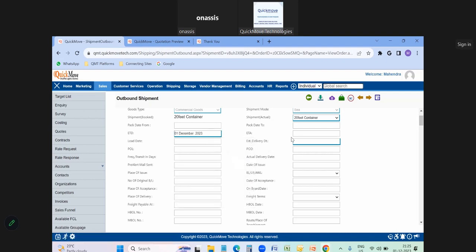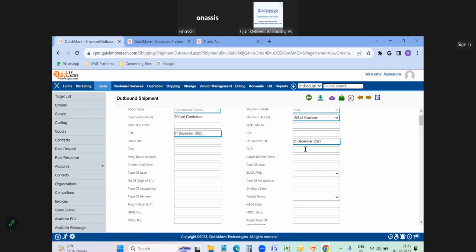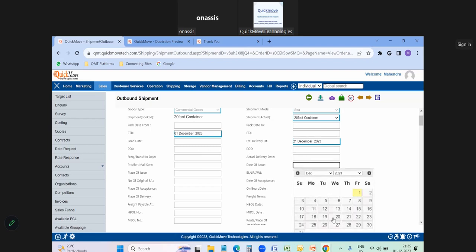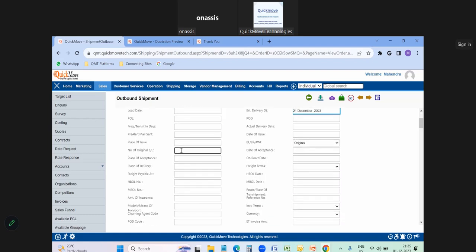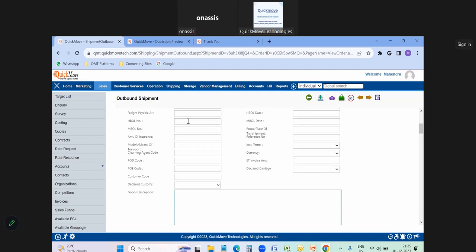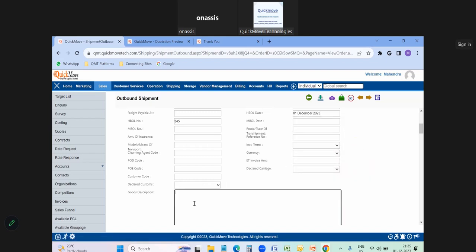So they will be inputting all the details. The delivery date they will input, and what the POL details are, POD details, date of issue they can input, when they are going to issue it, and what the BL copy is, original draft or non-negotiable copy, and how many BL copies are required, and what house bill of lading number we can generate, and what date you are generating it, and what the goods description